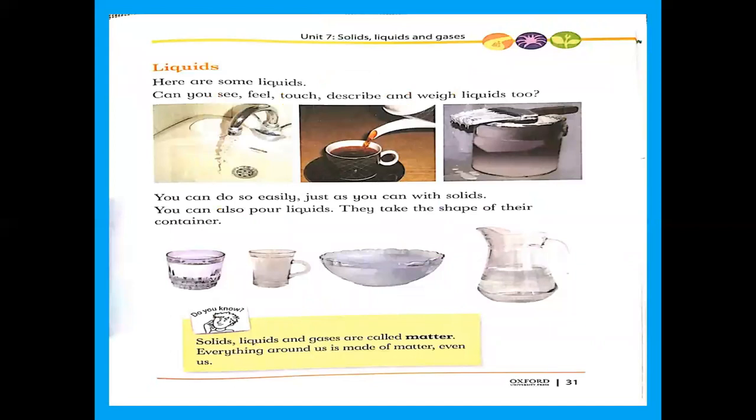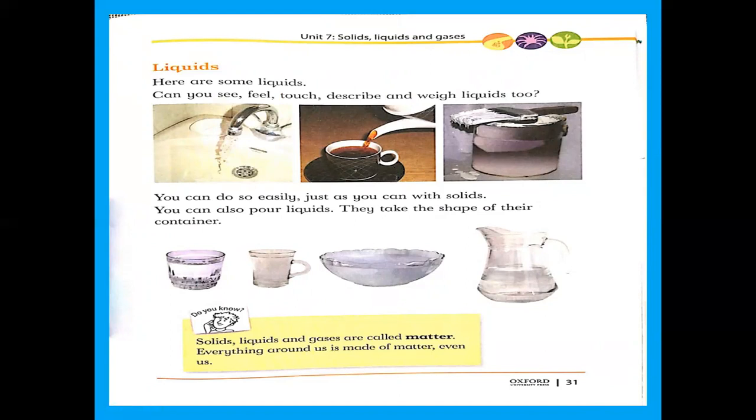Liquid, which is the second state of matter. And here are some liquids on this page. Can you see, feel, touch, describe, and weigh liquids too? What is this? Water. Here you can see tea, black tea, and paint-type things in this box. So these are all liquids.